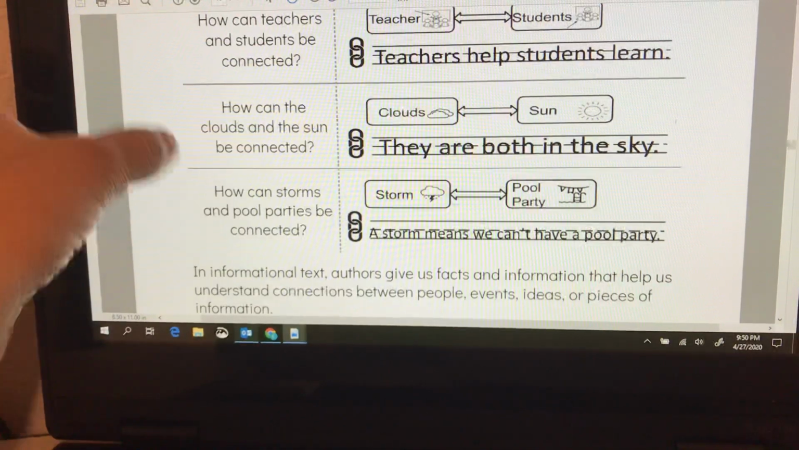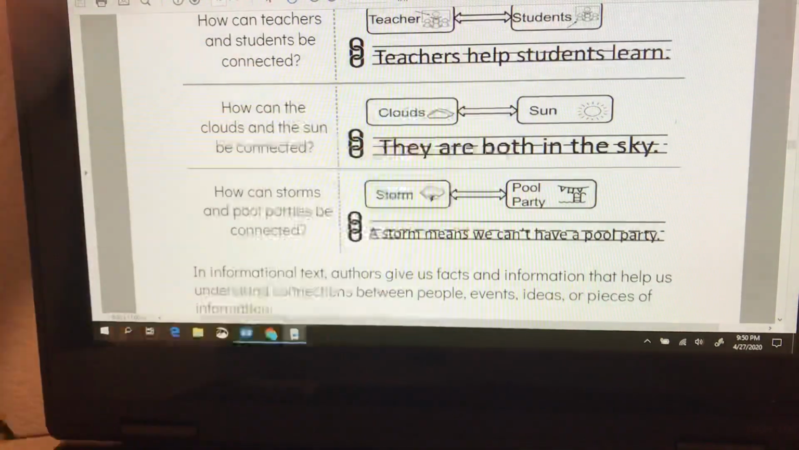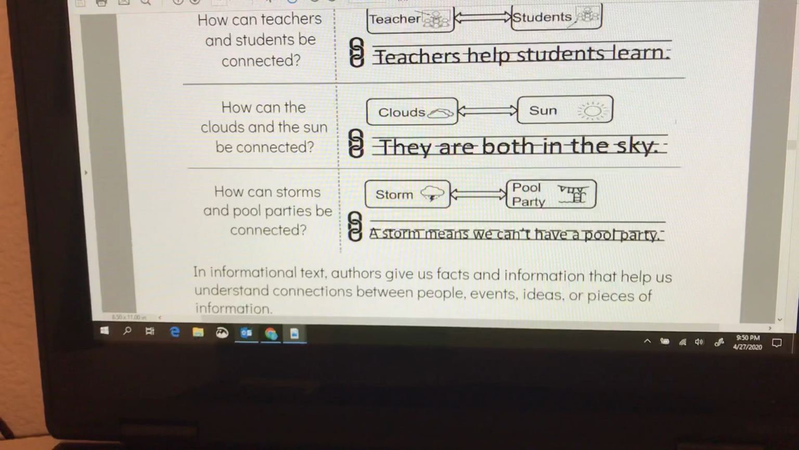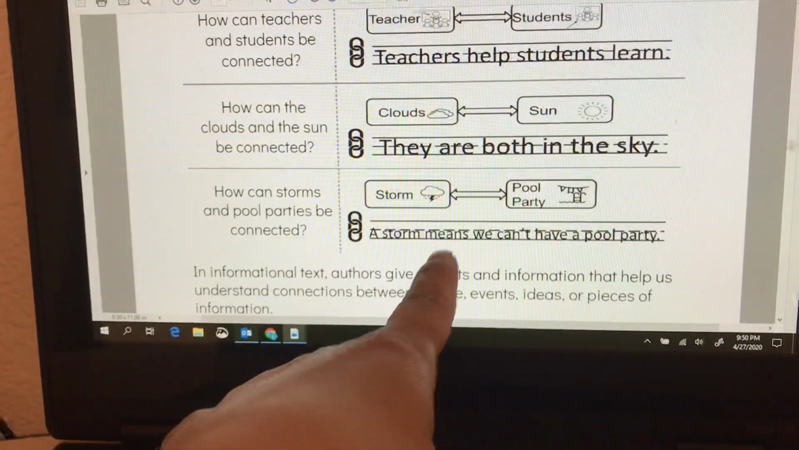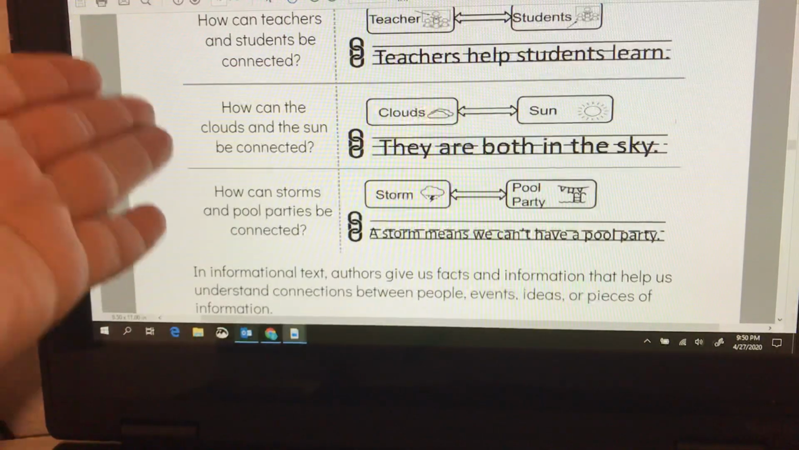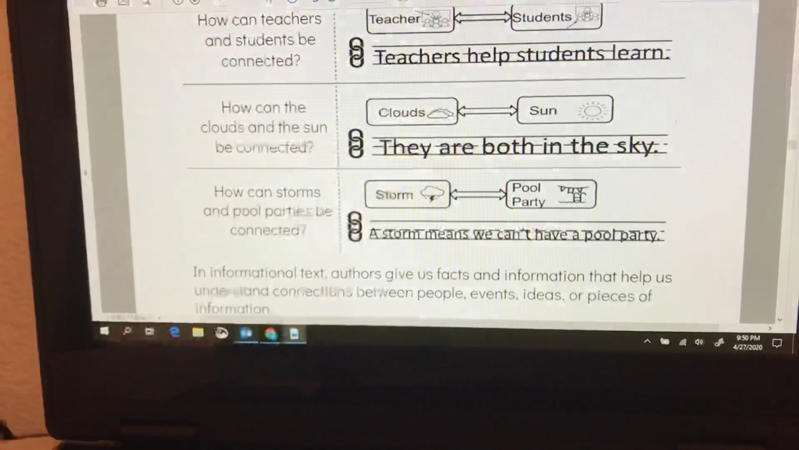All right, and let's look at a storm and a pool party. How can they be connected? Ask yourself, how can they be connected? Storm and pool party. One example that they thought of was a storm means we can't have a pool party. So it's kind of like a cause and effect. If there's a storm, then you can't have a pool party.